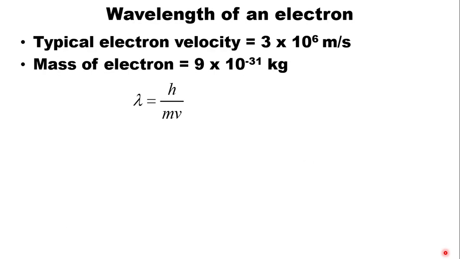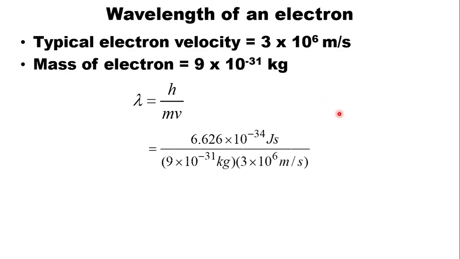But what if you're dealing down in the subatomic world, the ones we can never get to, we're just too big? Well, a typical electron has a pretty high velocity, and it's got a very, very, very small mass, typically 9 times 10 to the negative 31 kilograms. You plug those numbers into the de Broglie wave equation, and you actually get the wavelength of an electron as being 0.25 nanometers.